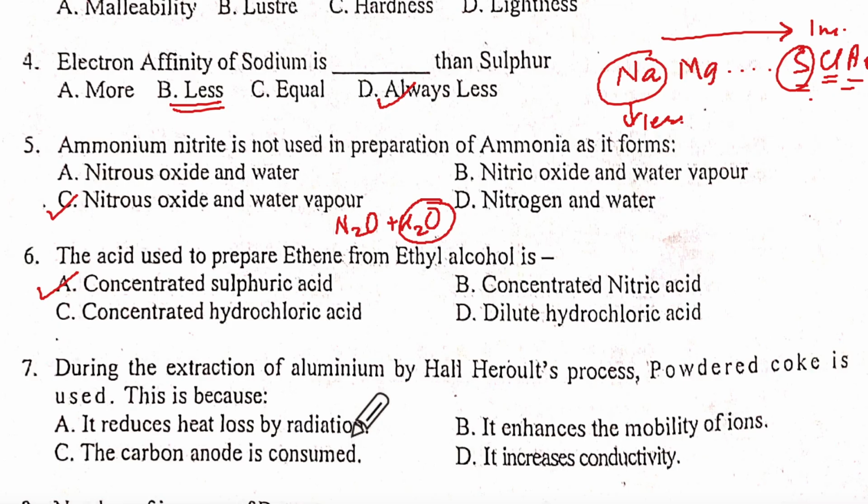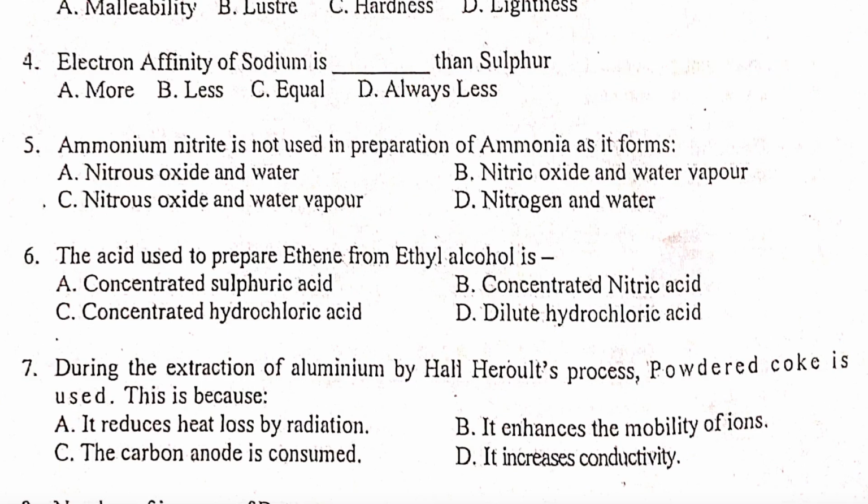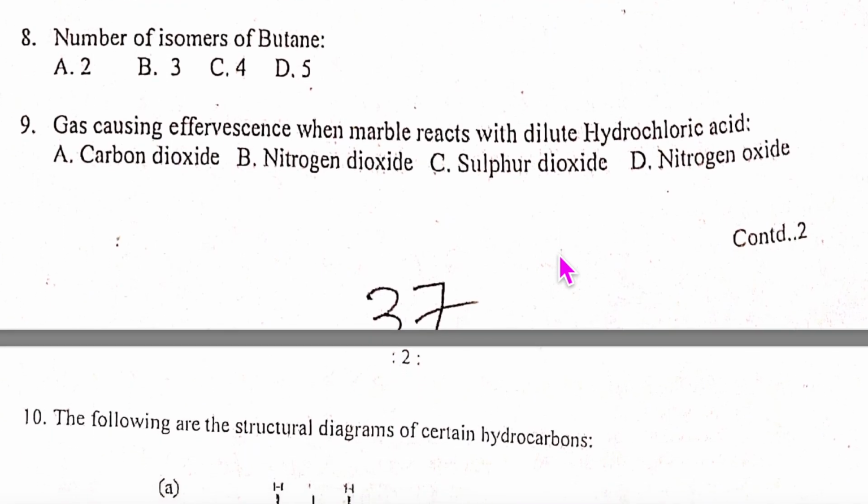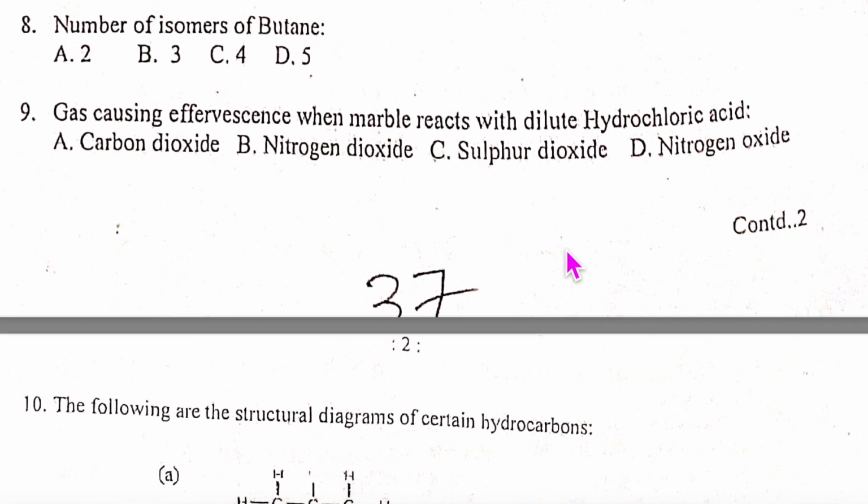Heat loss by radiation, that one only, right? A is the correct option. Number of isomers of butane. Butane has 2, n-butane and isobutane. But pentane has 3, correct? So this will be A option.